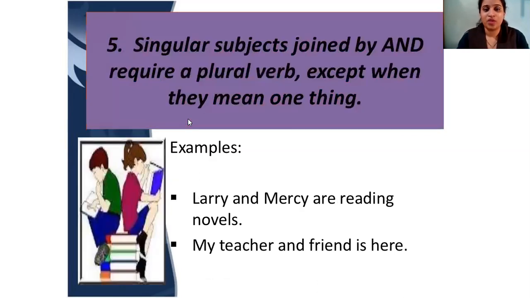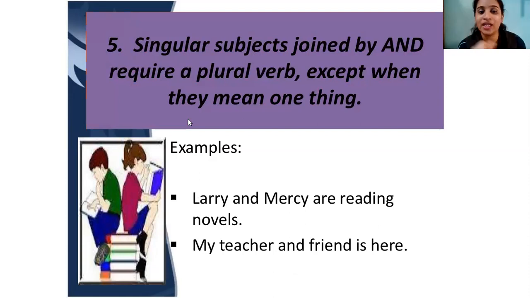Singular subjects joined by "and" require a plural verb, except when they mean one thing. Now even this one is confusing. Bread and butter for dinner. Bread and butter is there for dinner. Now bread and butter is one thing. Even though there are two words and a conjunction is there, we are talking about a common thing, that is your breakfast, so you will use a singular verb.